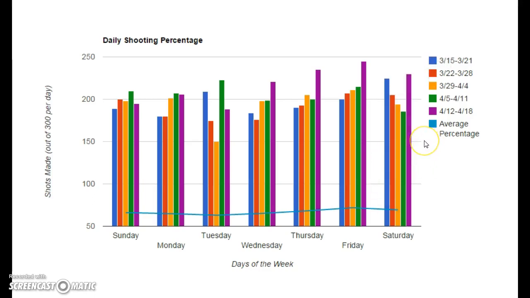My average shooting percentage from the entire collection of data is 66.9%, which I'd say is pretty good.